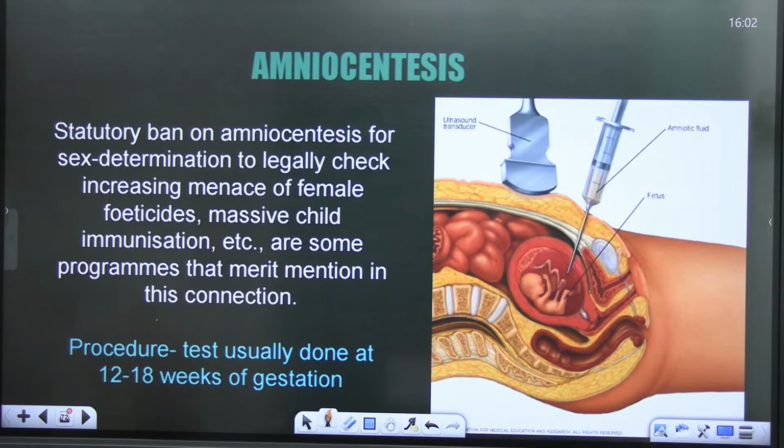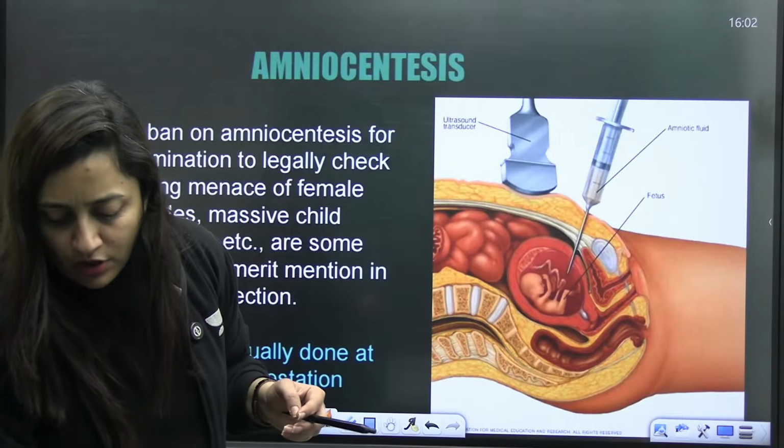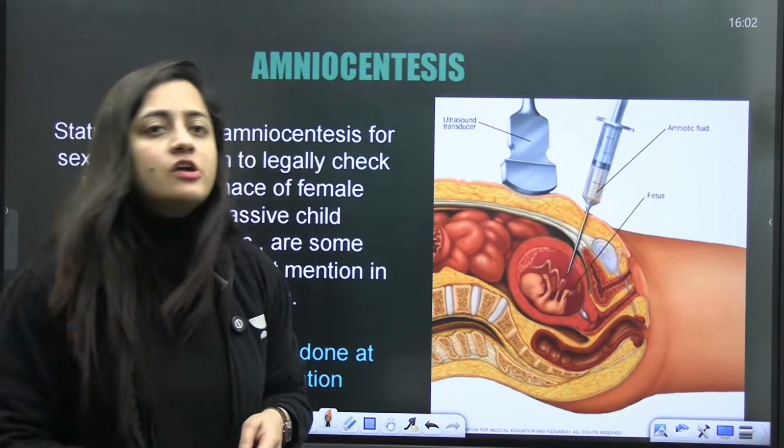Just a minute. Is that clear? Sure, guys. So now what are we going to talk about? We are going to talk about amniocentesis.